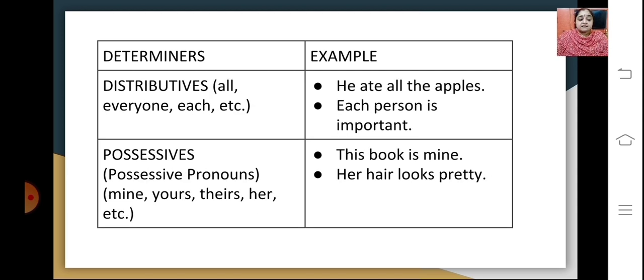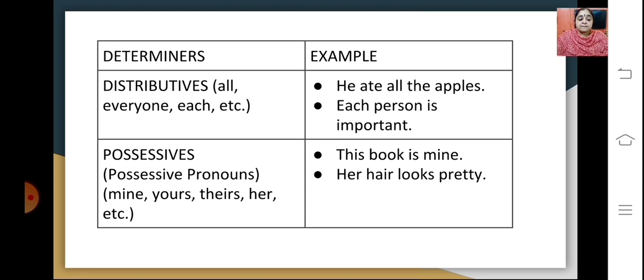The next kind is distributives, where you have distribution quality like all, everyone, each. The example out here is: He ate all the apples. So all becomes the distributive, that he ate everything. And each person is important. So again a distributive, each and every person is important. So each is a determiner as person becomes the noun out here.